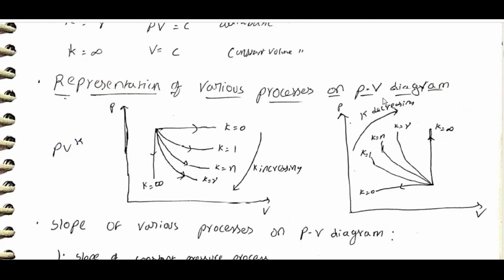Representation of various processes on the PV diagram. PV^k with k = 0, k = infinity, k = 1, k = n, k = gamma. This is constant volume, this is constant pressure. Similarly for compression: k = infinity, k = 0, k = gamma, n, 1.